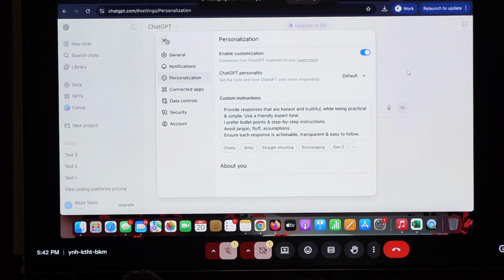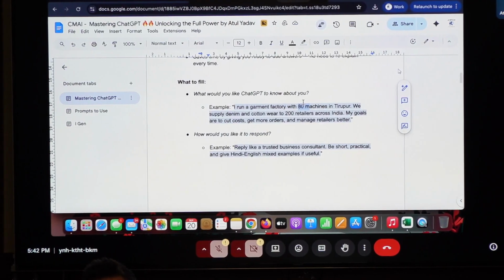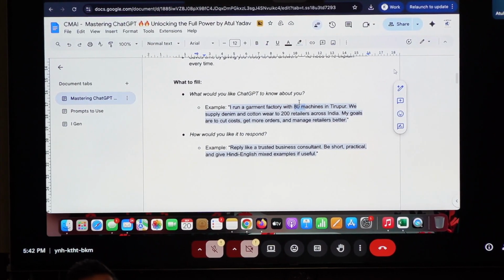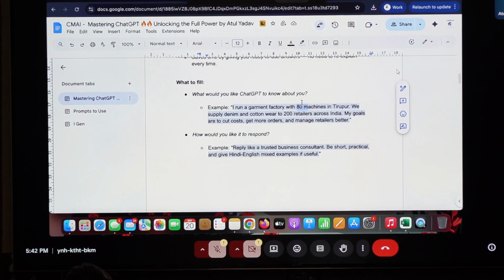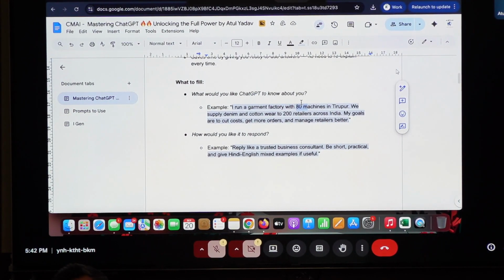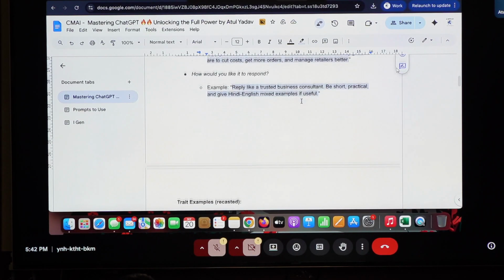So the moment you do this, ChatGPT now knows exactly who you are and will try and fine tune all its responses for what you should be getting. And it will be different for all of us. The moment you do this, the responses will be very unique. So I would like you to try this also whenever you're doing this. Before you do this, put a simple prompt and see what the response is. And after you have changed it, compare it and see how the difference is. That will tell you exactly the power of this.